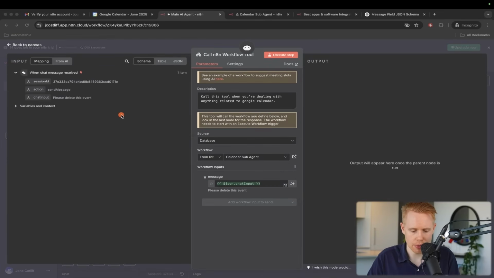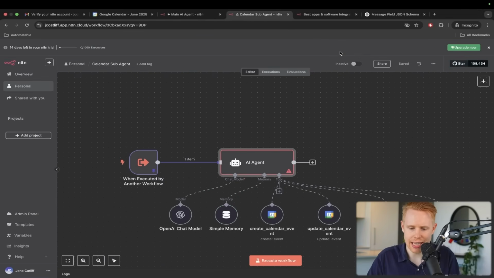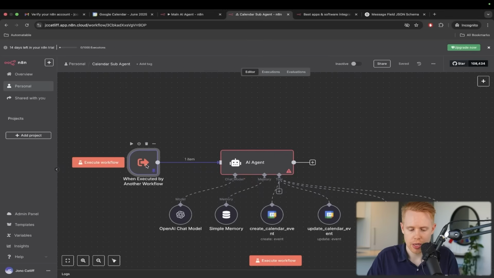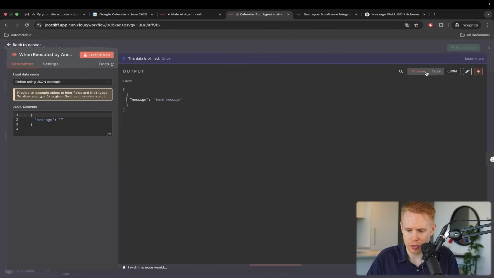So if we open this up, we're dragging this chat input into the message right down here, so that it is then received in the subflow at this starting point when executed by another workflow. When we open this up, it's being received here, and it will come in the output like this. I just put in test message for now.